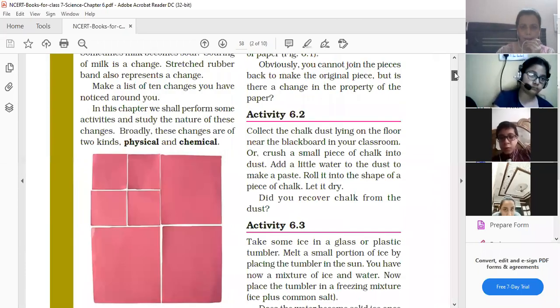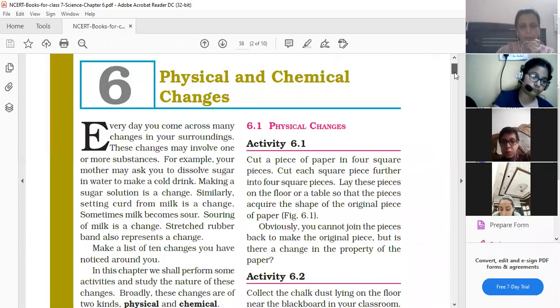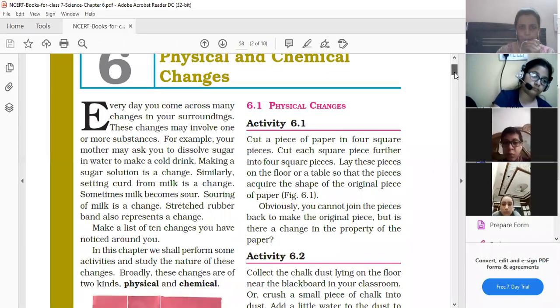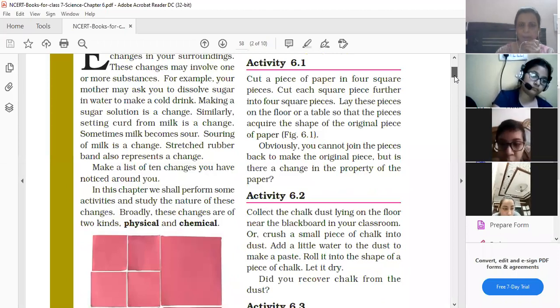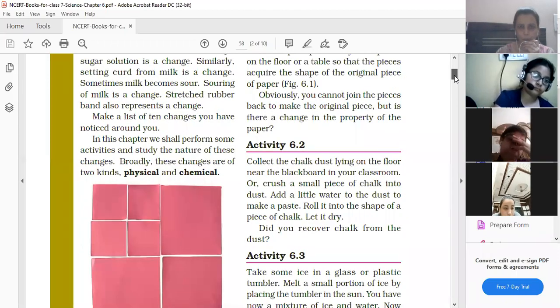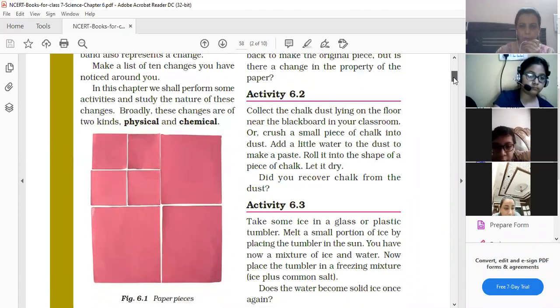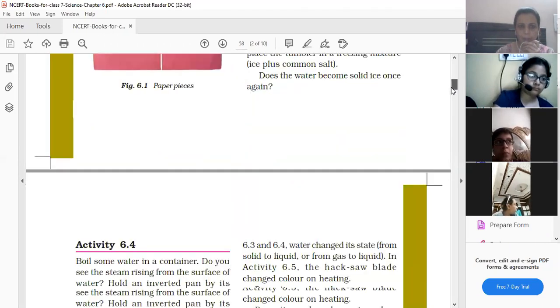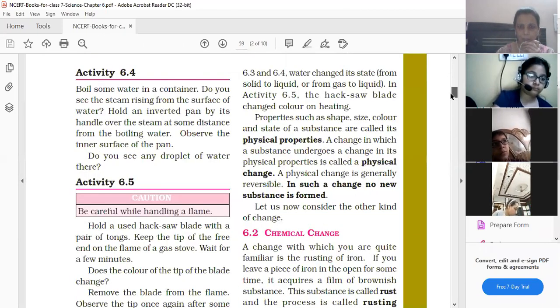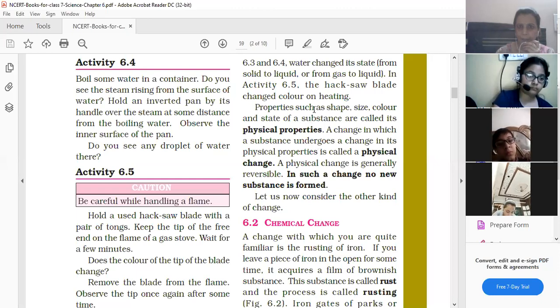So in the last class, we discussed physical changes and the examples related to them, which physical changes are taking place around us, like folding of paper, crushing of paper, inflating a balloon, busting a balloon, stretching of a rubber band. These are all examples of a physical change. If physical properties like shape, size, color, state of a substance change, that is known as a physical change. No new substance is formed in physical changes.